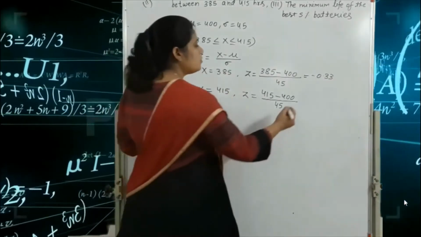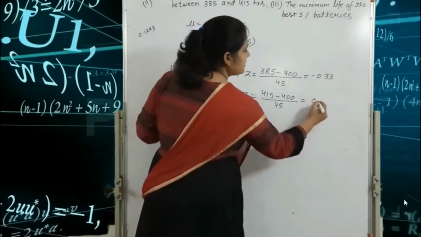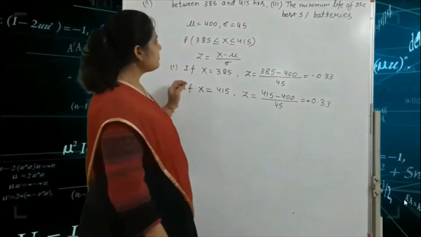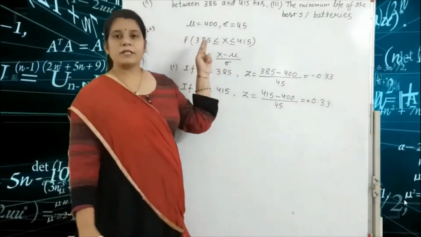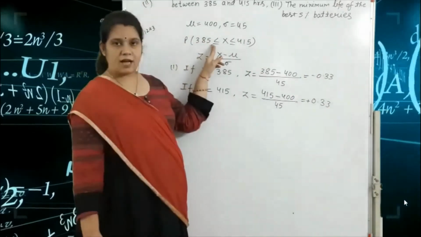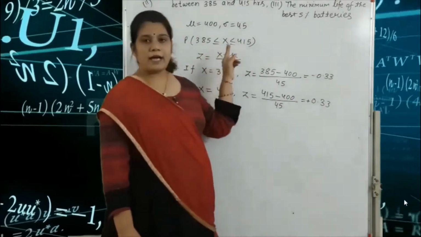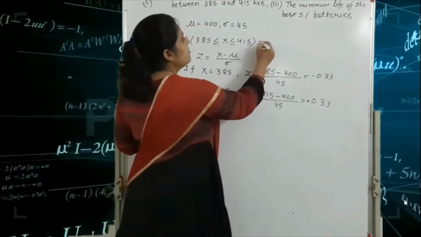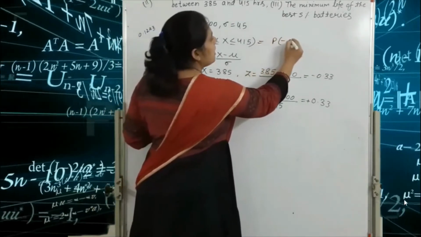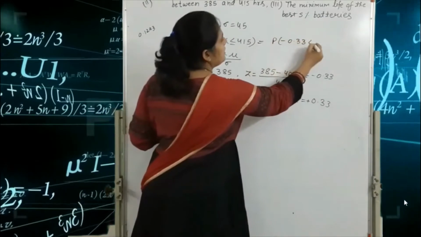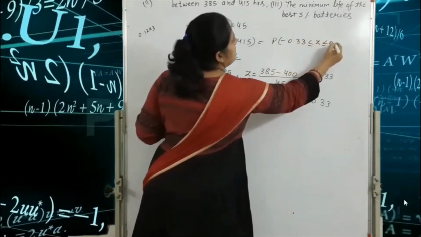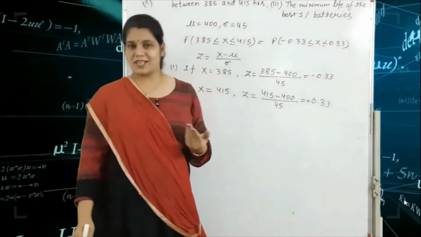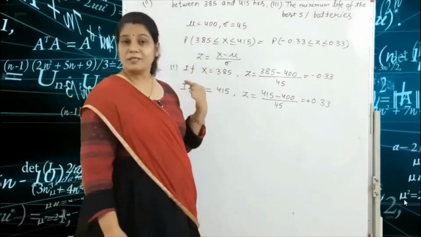Okay, so solve this term and we get 0.33 plus 0.33. That means we find the probability of 385 ≤ x ≤ 415, which means we find the probability of -0.33 ≤ z ≤ 0.33. Got it? So first we draw the normal distribution diagram.